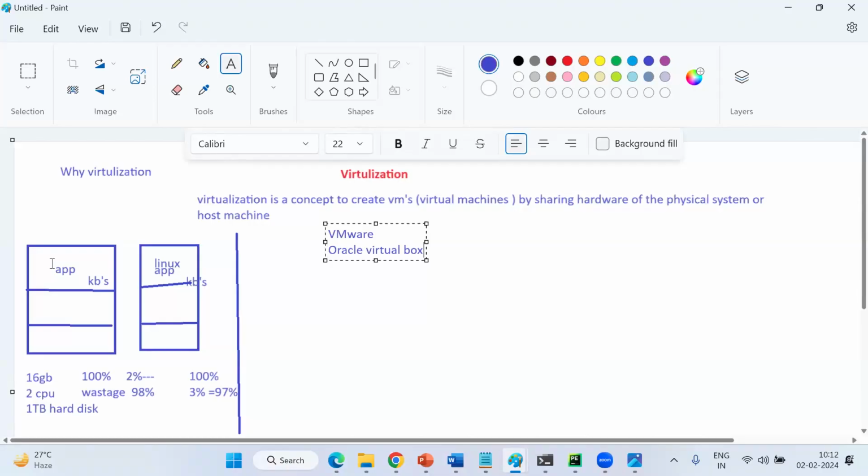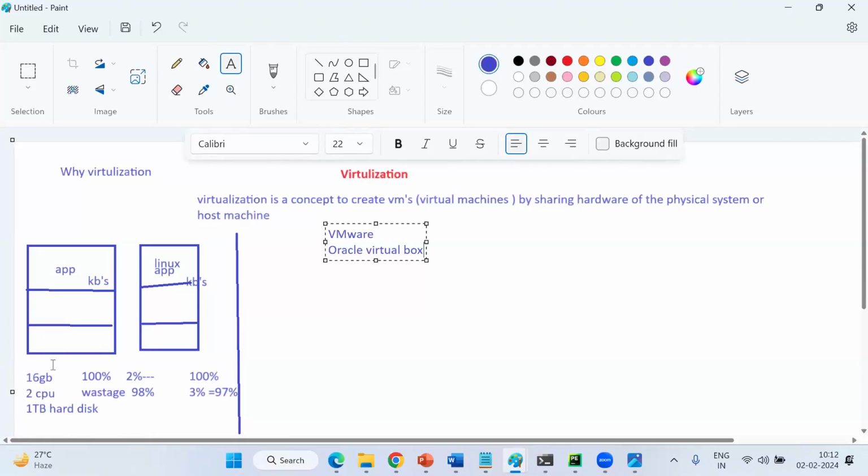My layer will split your OS and create multiple VMs by sharing your hardware. But to run your VM, an operating system is required, right? If I'm creating a Linux VM, I need the Linux operating system. So while creating the VM, you need to download the respective operating system from Google and give it while creating my VM, so I can work on that OS.